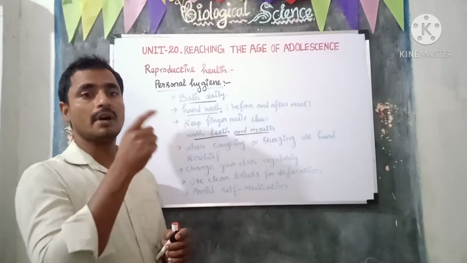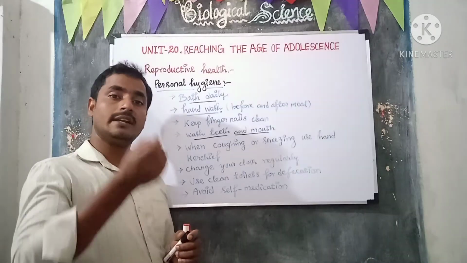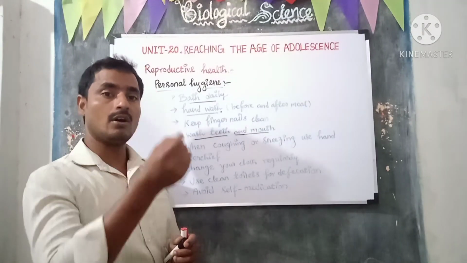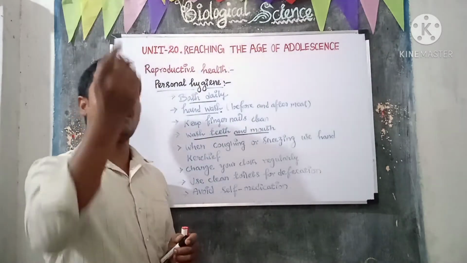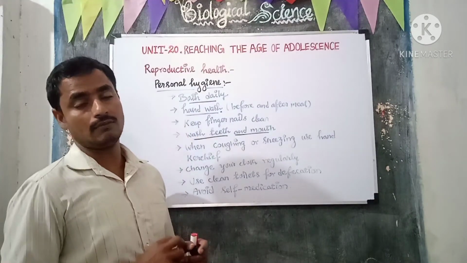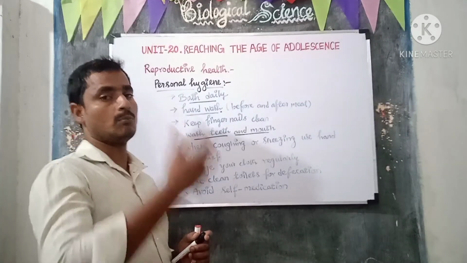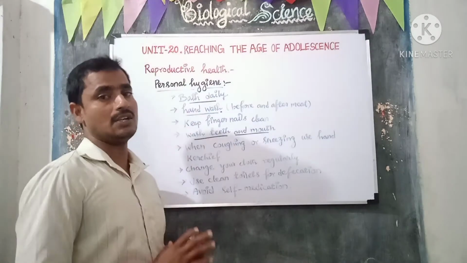They may be degraded by the microbes present in our mouth. When degrading the food particles, they may also degrade the teeth enamel. It will create cavities. Hence we should wash our teeth and mouth before and after each meal.